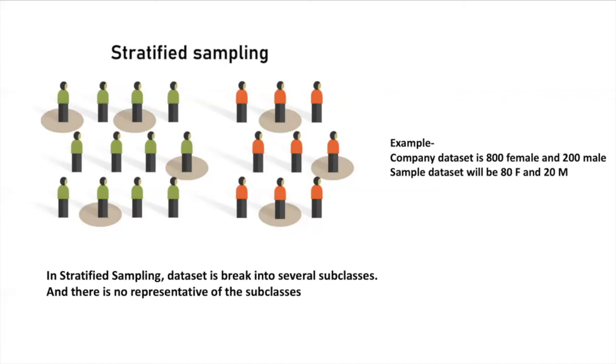Stratified sampling involves dividing the population into subpopulations that may differ in important ways. It allows you to draw more precise conclusions by ensuring that every subgroup is properly represented in the sample. Let us take an example. Suppose the company has a data set of 800 female and 200 male employees. So you want to ensure that the sample reflects the gender ratio of the data set. So you can select the sample as 80 female and 20 male for 100 people, or for 50 people it can be 40 female and 10 male, and so on.